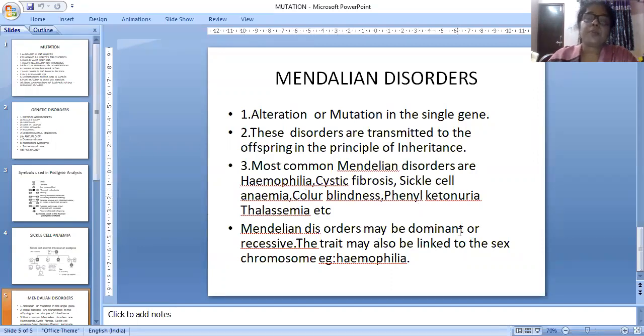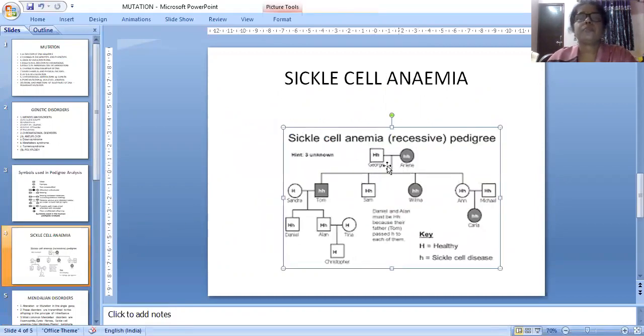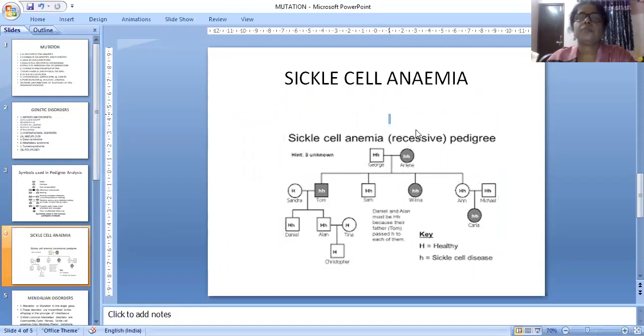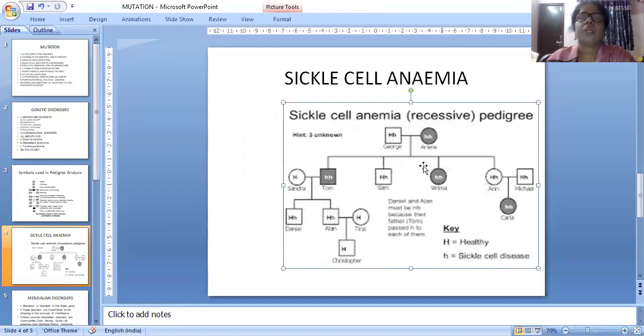Mendelian disorders may be dominant or recessive. The trait may also be linked to the sex chromosome, for example, hemophilia. Now, sickle cell anemia, I want to show you this one. Is it clear or not? This H gene you see there, capital H and small h. The genotype has capital H, which is dominant, and small h, which is recessive.